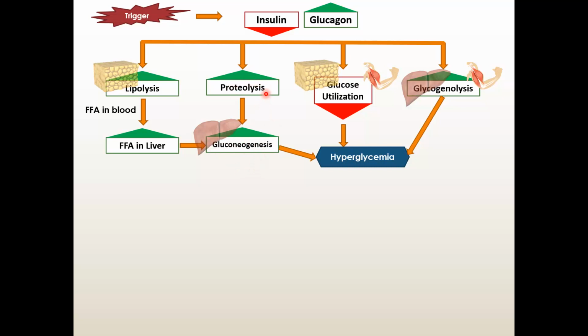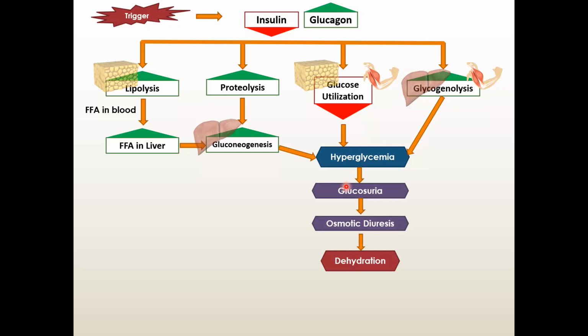Similarly, after proteolysis there will be a high amount of amino acids in the liver, so that will also be converted into glucose by gluconeogenesis. So you can see there are multiple factors that lead to hyperglycemia. First, there is very limited glucose utilization, high amount of glycogenolysis, high amount of proteolysis, and more importantly lipolysis. All of them go to the liver, and more gluconeogenesis will cause hyperglycemia.